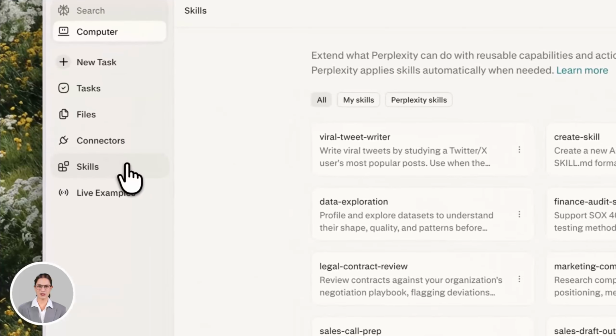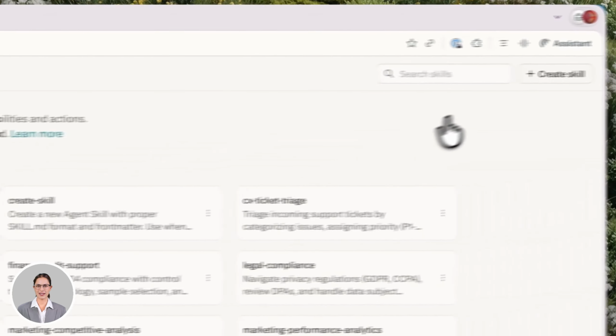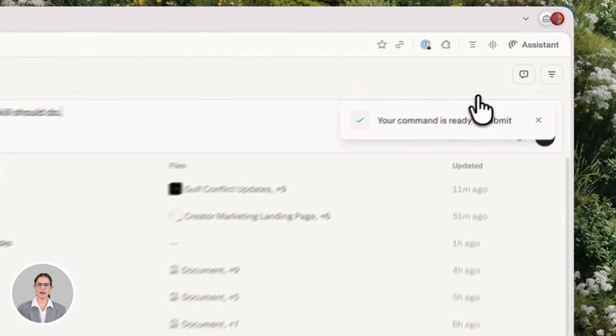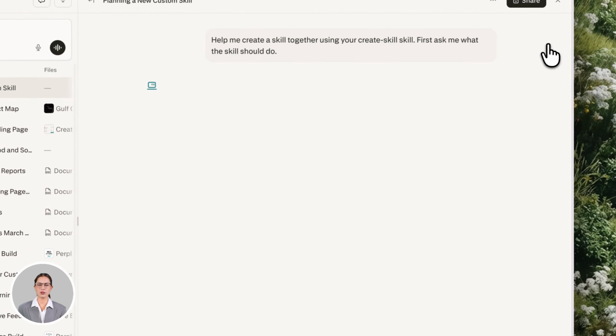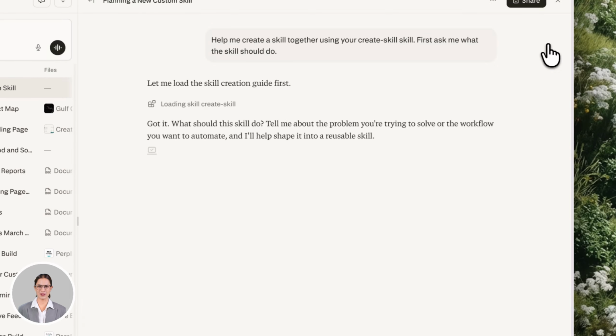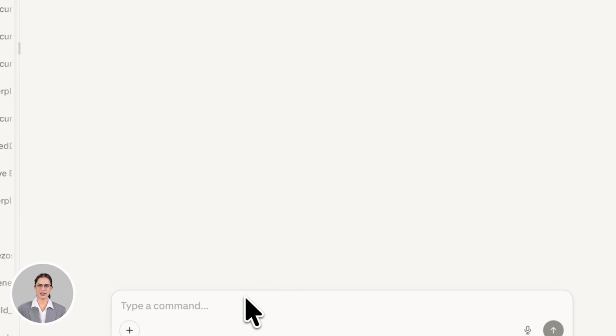For custom skills, go into Perplexity Computer Settings and find the Skills section. Create a new skill by describing the task type and the instructions you want applied. Name it clearly so Computer knows when to apply it. Once saved, it runs automatically.